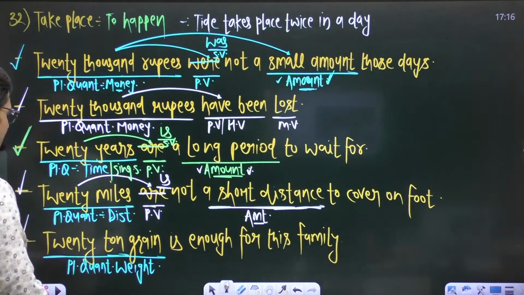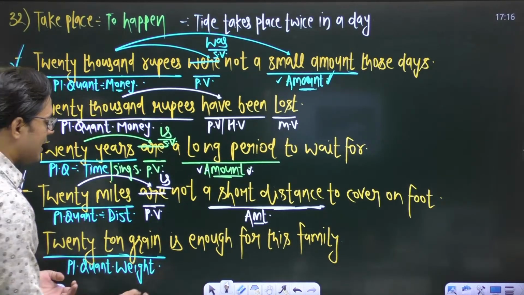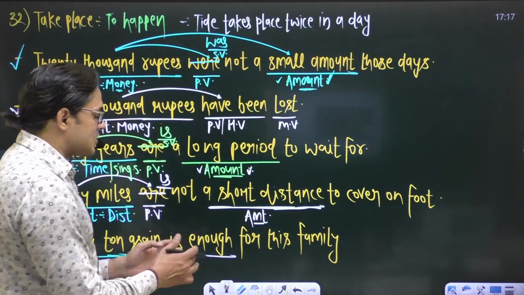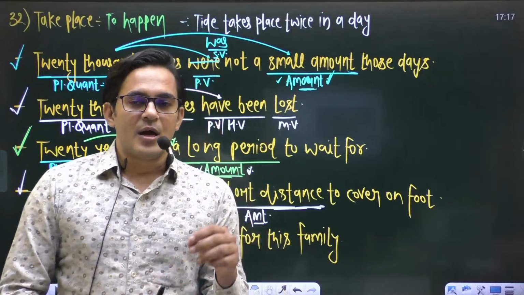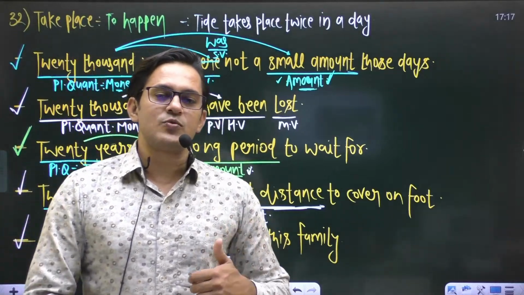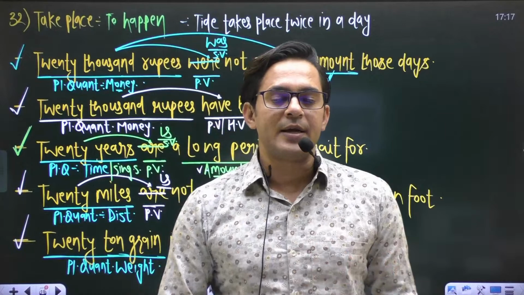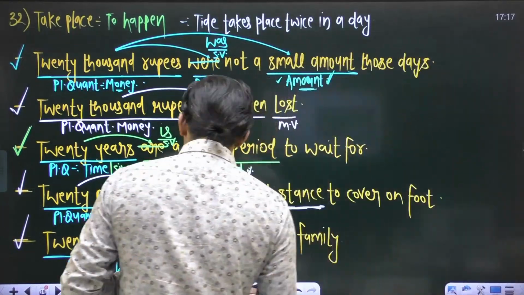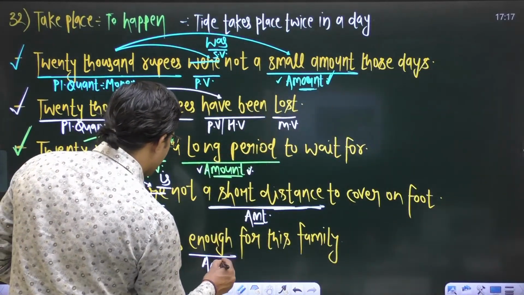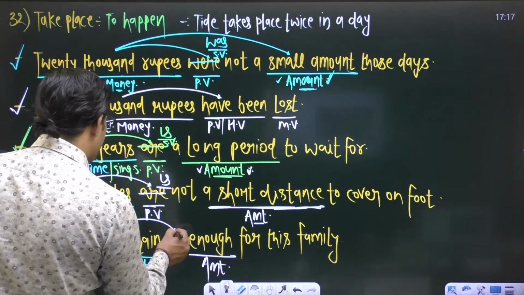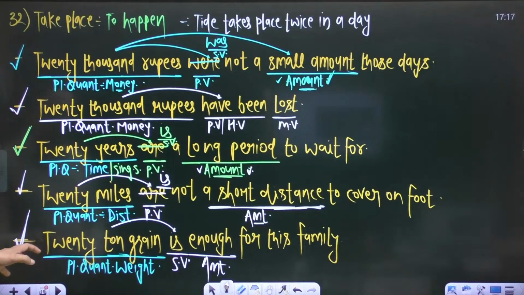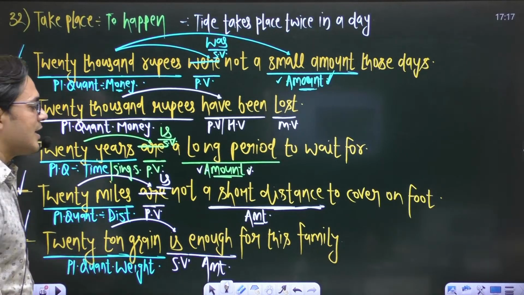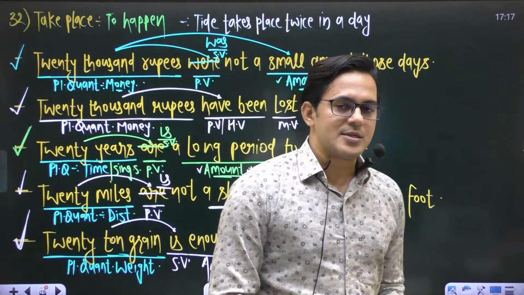Sentence will be okay. And again, 20-ton grain is enough. This word enough, or you can say another word, sufficient, enough, sufficient. All these words denote an amount. So in case of amount, we use a singular verb with plural quantity. So the last sentence is okay. In the last sentence, we don't have any error. So last sentence is error free.